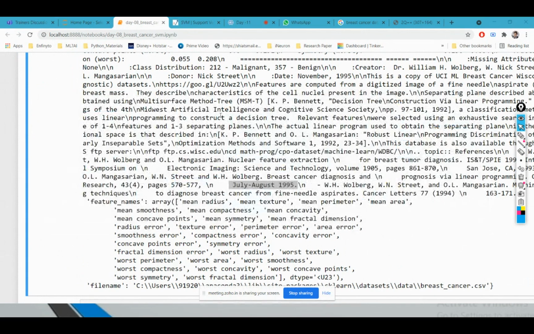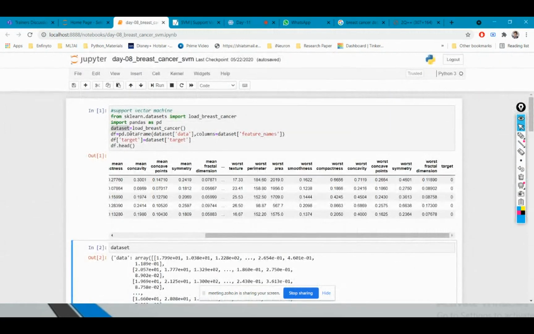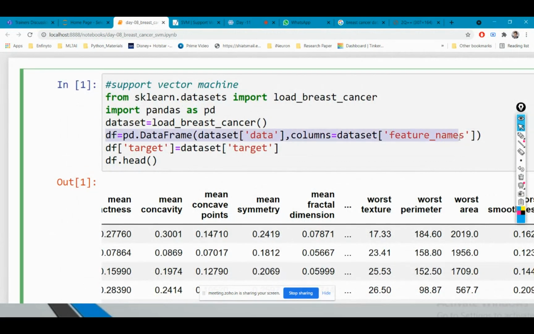Now let's see. After loading the dataset, I'm converting it into a pandas data frame so that I can drop the target value. This target value is my exact answer, because I'm using a supervised learning algorithm. It is the answer I want to know: whether the sample is of benign or malignant type, 0 or 1.